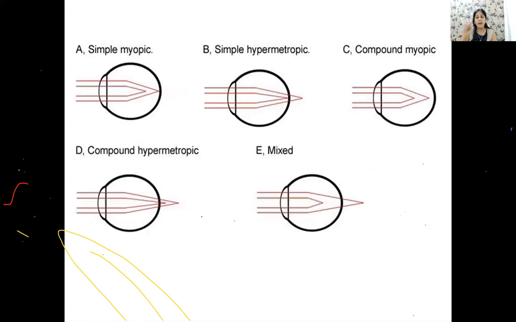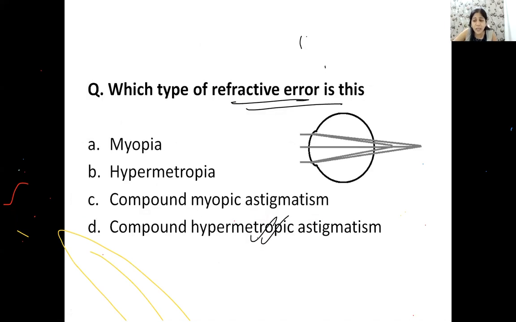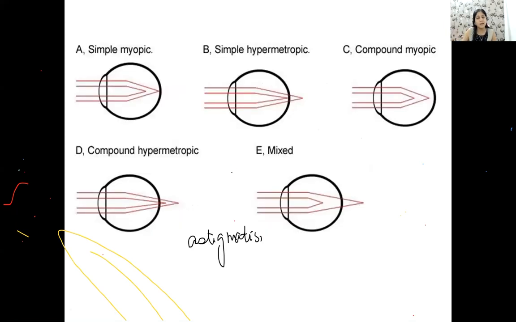First of all, if you have two meridians focusing at or behind or in front of retina, that means it is astigmatism. ठीक है? इस पिक्चर में भी क्या है, दो है ना, आप देख रहे हो दो पॉइंट ऑफ फोकस है. One point is here, one point is there. So you have 2 points of focus. So that means this is absolutely not simple hypermetropia or myopia. पहली बात, ठीक है, ये astigmatism है. अब दोनों पीछे जा रही है तो ये compound hypermetropic astigmatism है, like this.